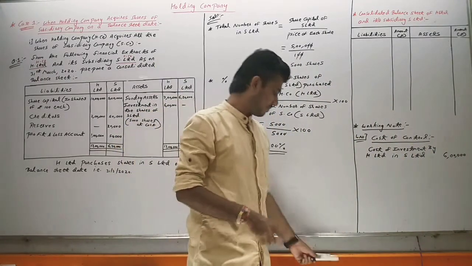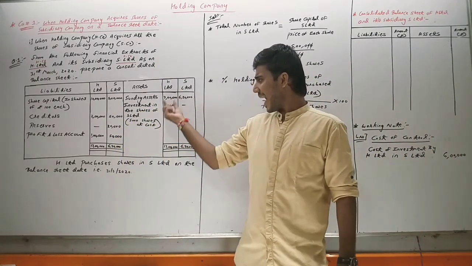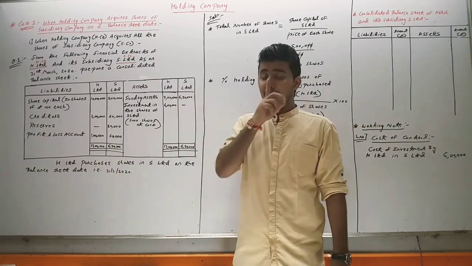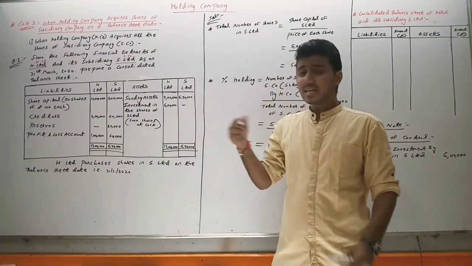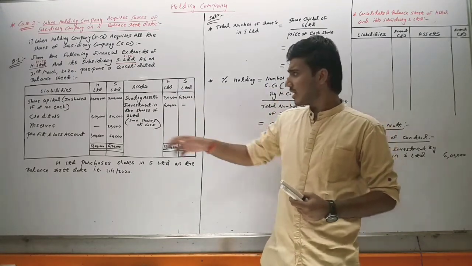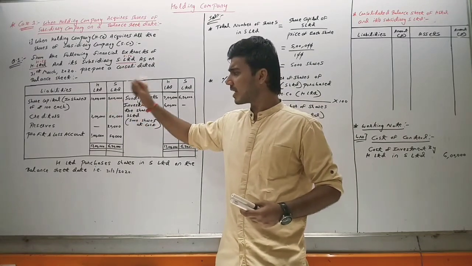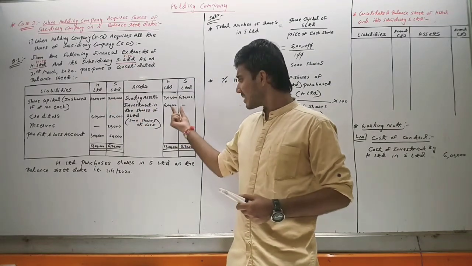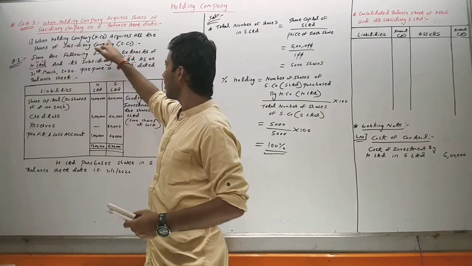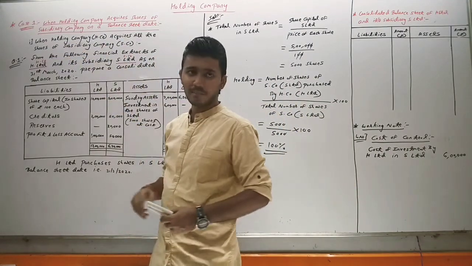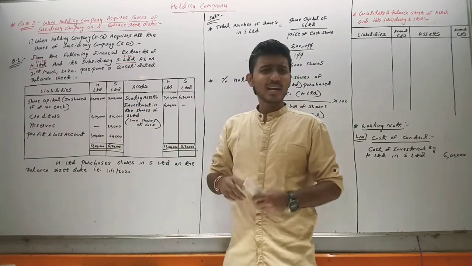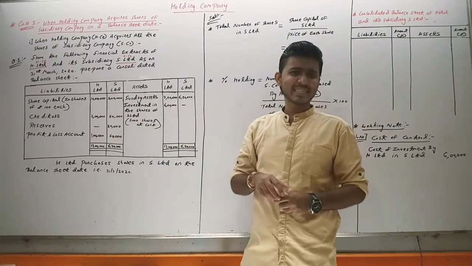Now the question comes, why has H Limited given 6 lakh rupees to S Limited? Because it is purchasing the shares. Now you will say, sir, S Limited has total share capital of 5 lakh, then why has H Limited given 6 lakh? What is our case? When the holding company acquires all the shares of the subsidiary company, and all the shares of the subsidiary company are of 5 lakh, then why has H Limited given 6 lakh?